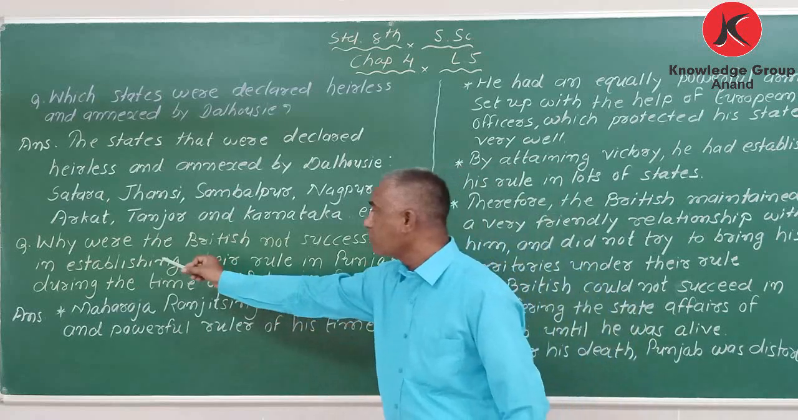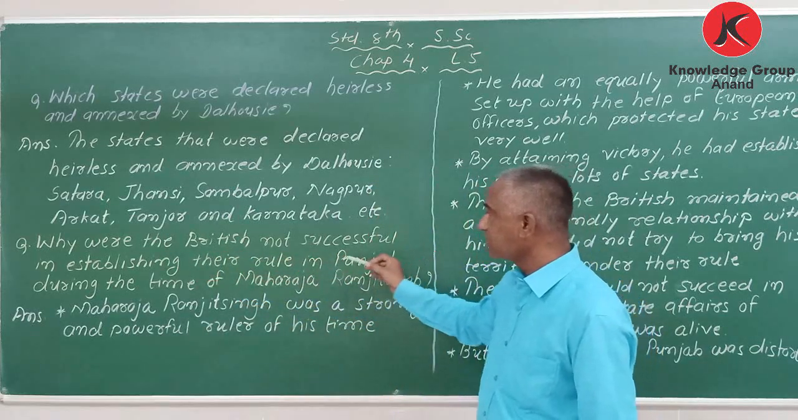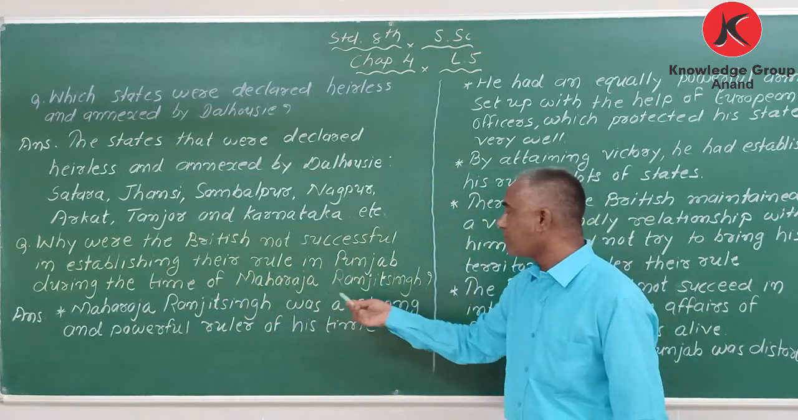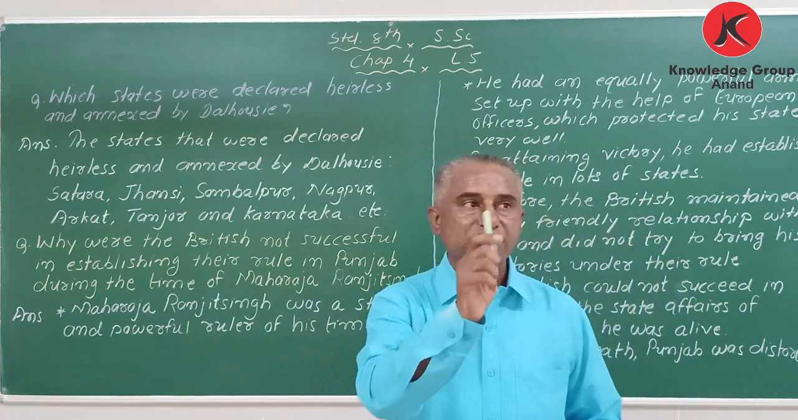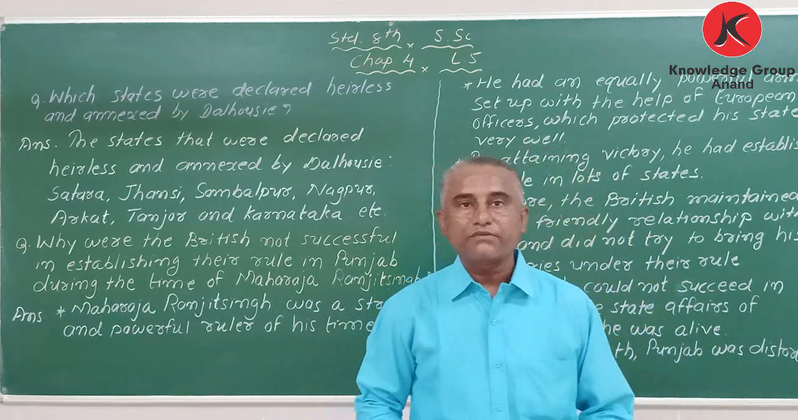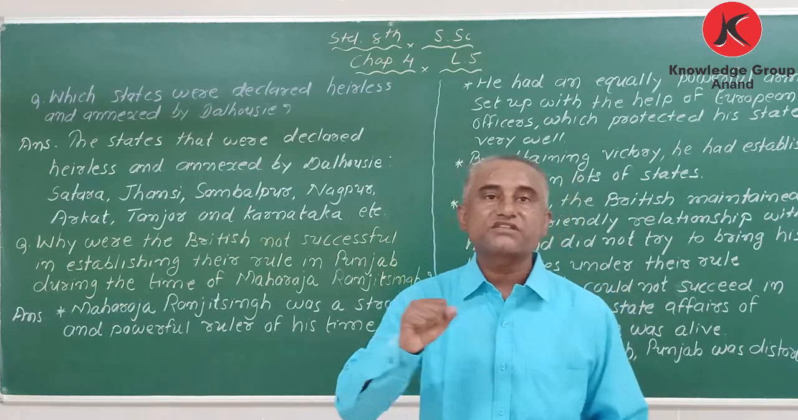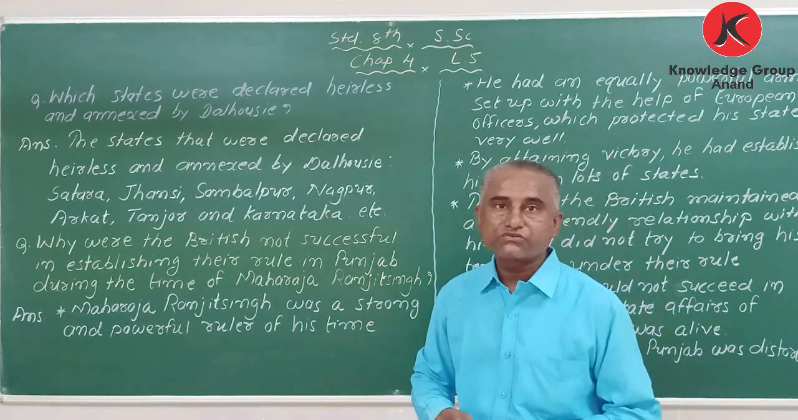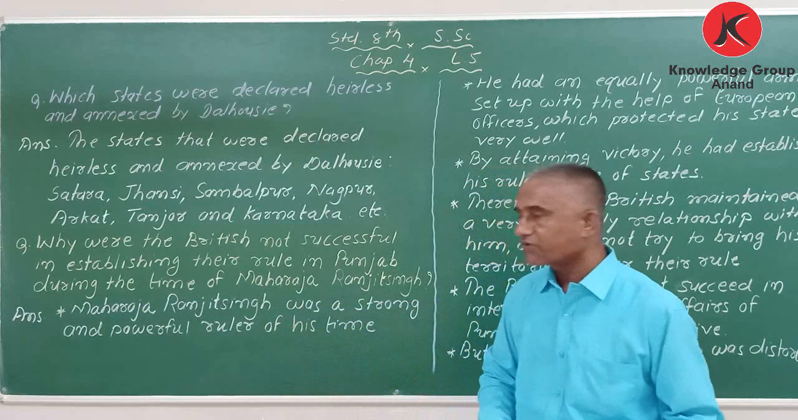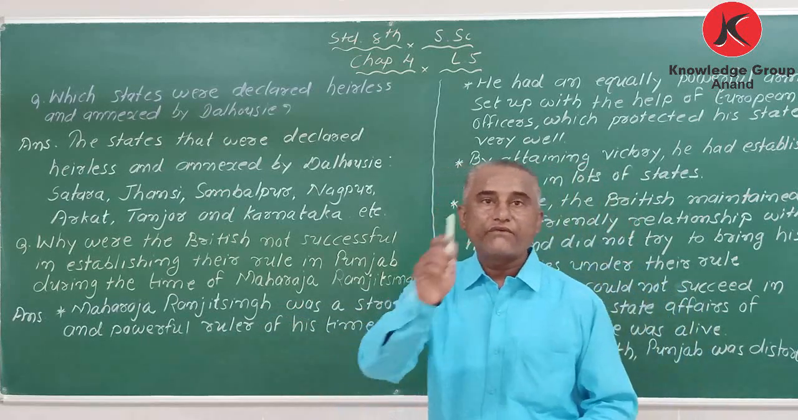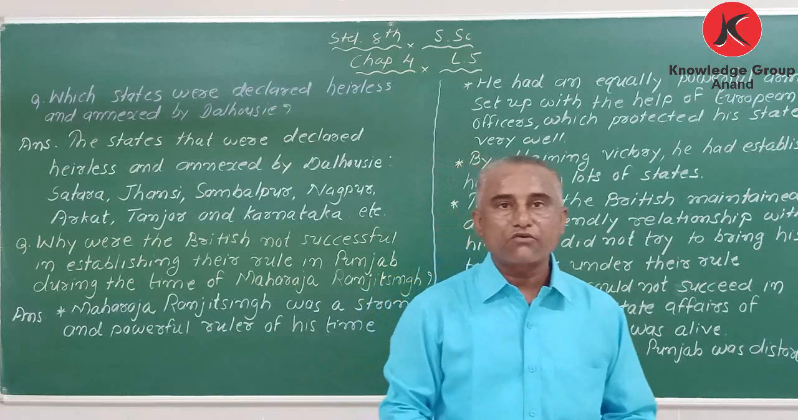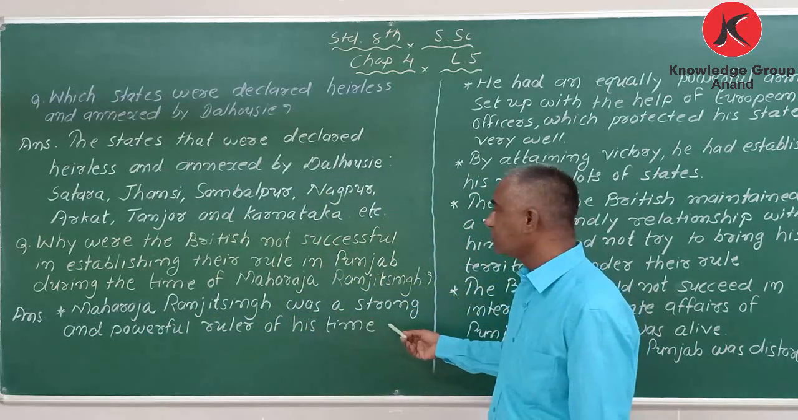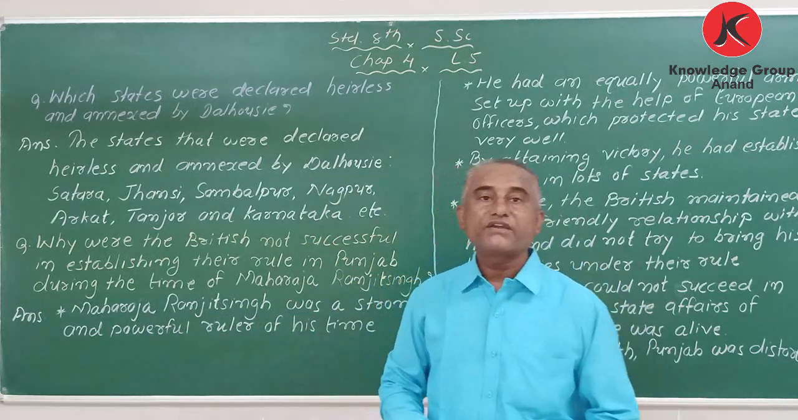So the question is here: why were the British not successful in establishing their rule in Punjab during the time of Maharaja Ranjit Singh? The Britishers tried to take his state and bring it under their company, but it was not possible. Why? So I have written the answer. First point, my dear student: when you write a question answer of essays, it should be according to the points. So first point, Maharaja Ranjit Singh was a strong and powerful ruler of his time.